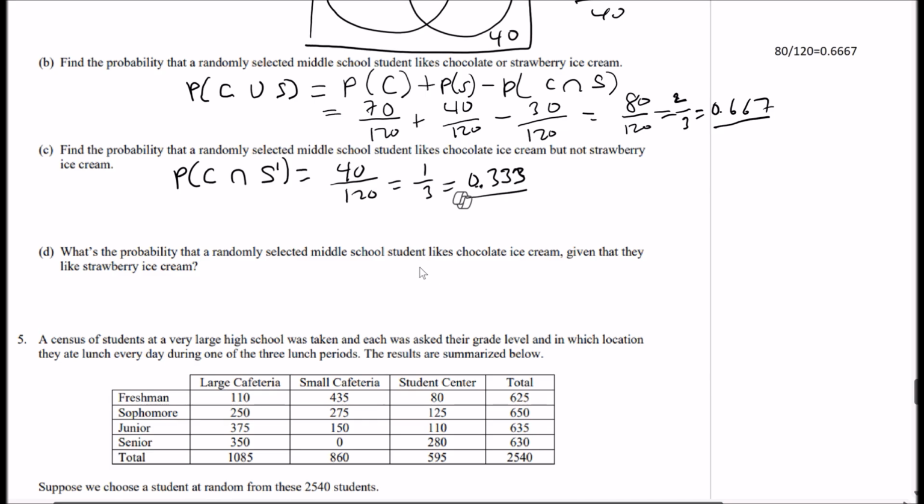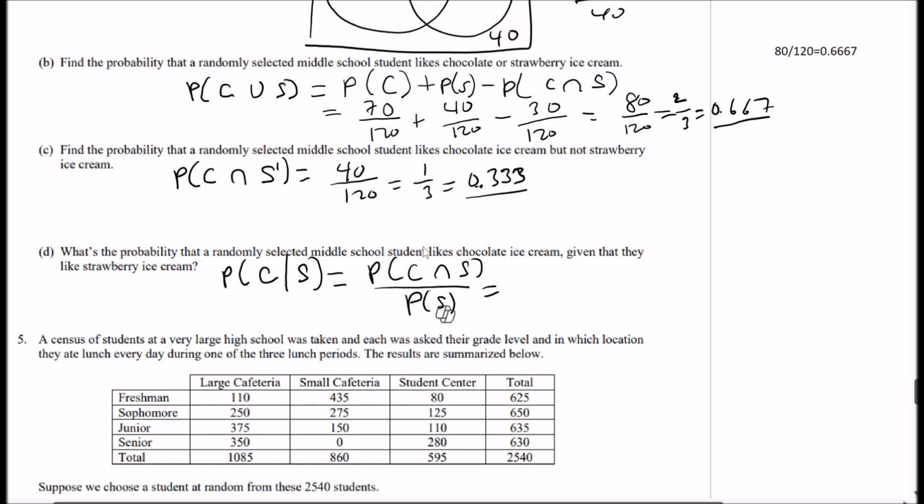Okay, so the next one is what's the probability that a randomly selected middle school student likes chocolate ice cream given that they like strawberry ice cream? All right, so there's a couple ways to do this one. Again, you can use the Venn diagram, or you can use the rule for conditional probability. So likes chocolate given that they like strawberry. So the rule is probability of both divided by the probability of the given.